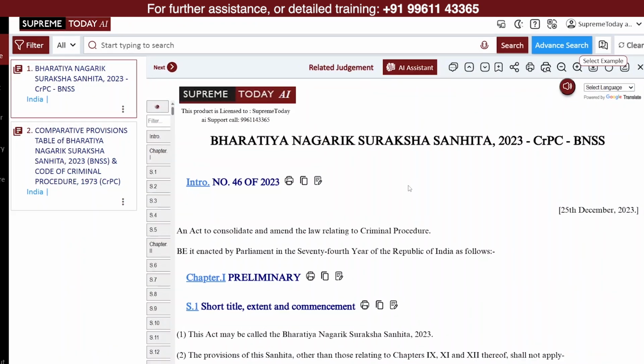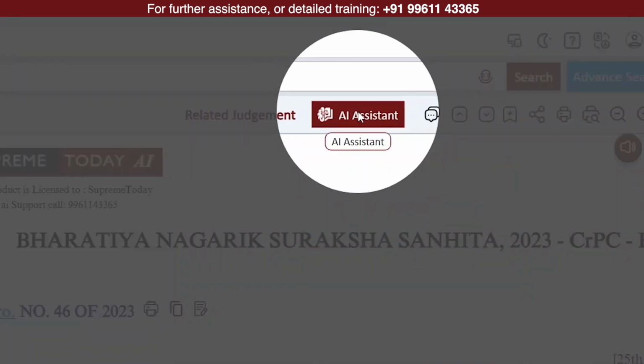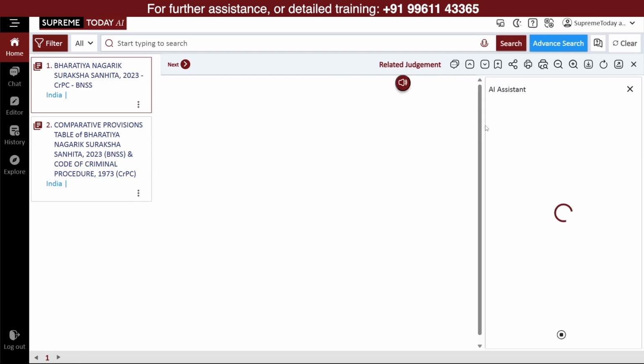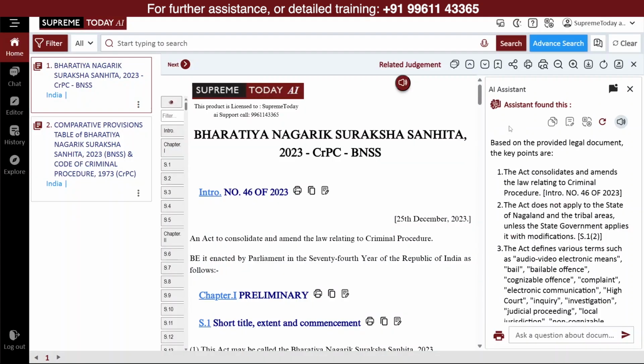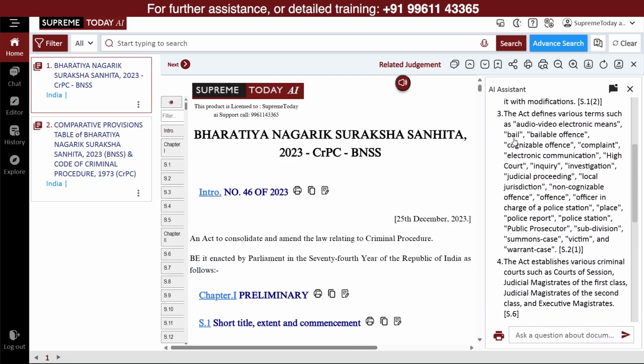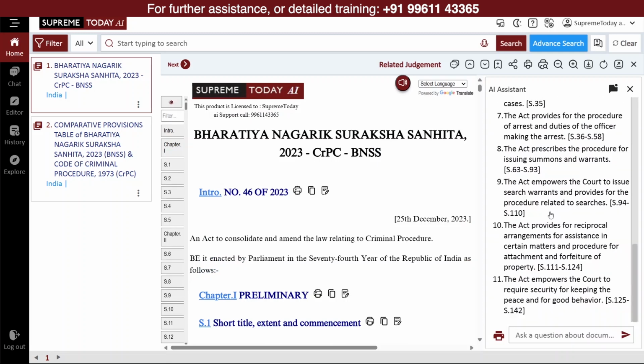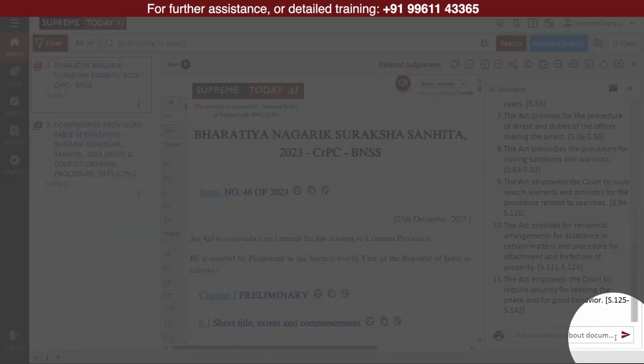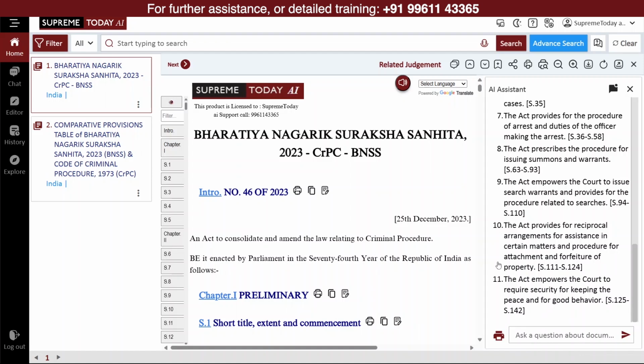You can also click the AI Assistant button at the top of the page. This opens a side panel that shows key points of the Act automatically and lets you ask questions about the Act or any specific section, instantly answered using AI trained on authoritative legal sources.